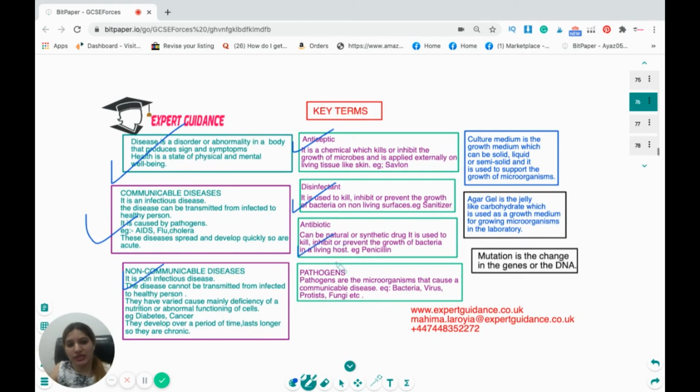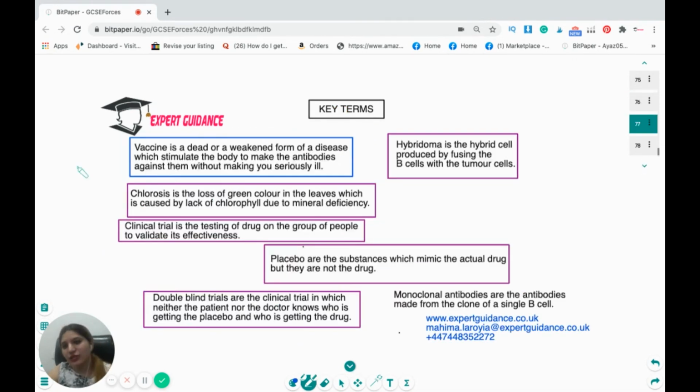Pathogens are the microorganisms that cause a disease. Culture medium is a growth medium where microorganisms grow. Agar gel is a jelly-like carbohydrate which is used to grow the bacteria. And mutation is a change in the gene or the DNA. Vaccine is a dead or weakened form of a disease which stimulates the body to make antibodies without making us ill. Chlorosis is the loss of green color in the leaf, which is caused by lack of chlorophyll due to mineral deficiency. Clinical trial is the testing of drugs on a group of people to validate their effectiveness.